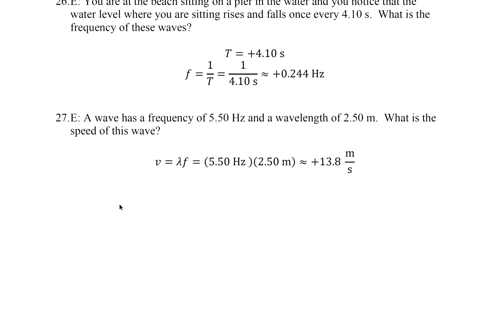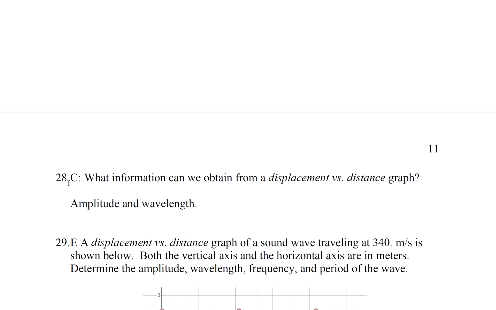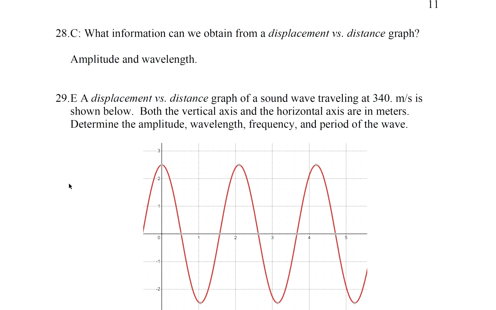Question 27. A wave has a frequency of 5.5 hertz and a wavelength of 2.5 meters. What is the speed of this wave? So V equals lambda f. Question 28. What information can we obtain from a displacement versus distance graph? Well, we could determine the amplitude and wavelength.